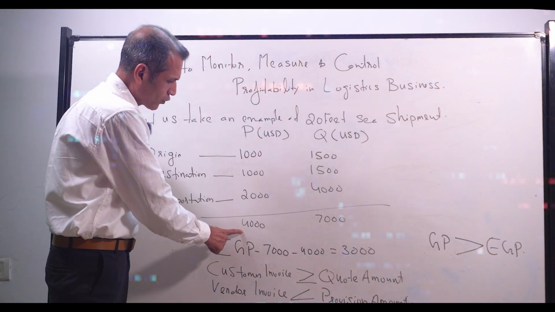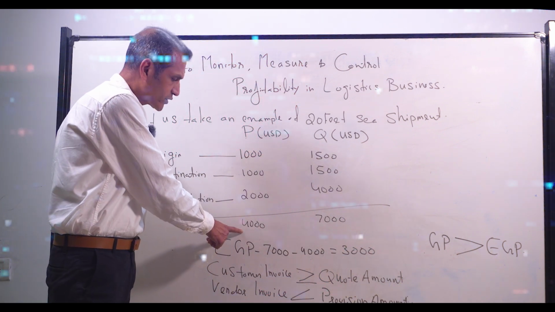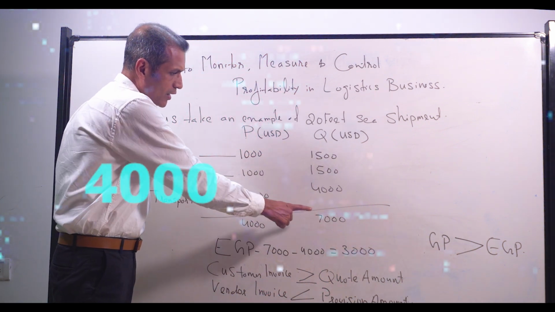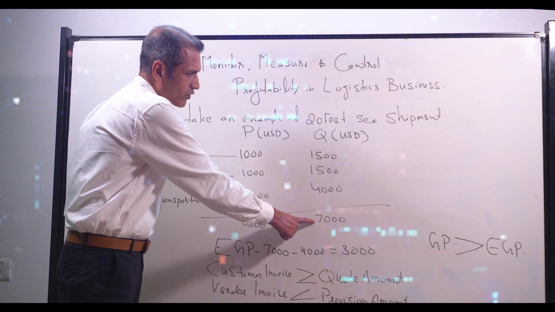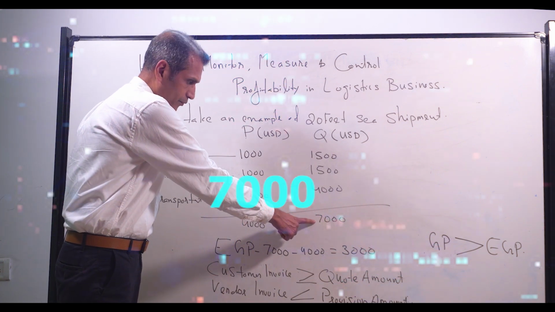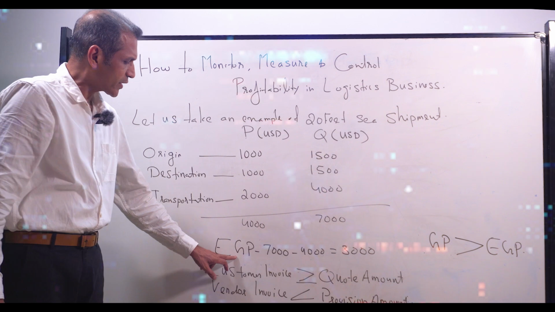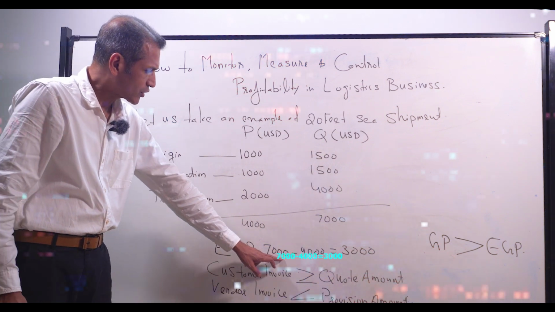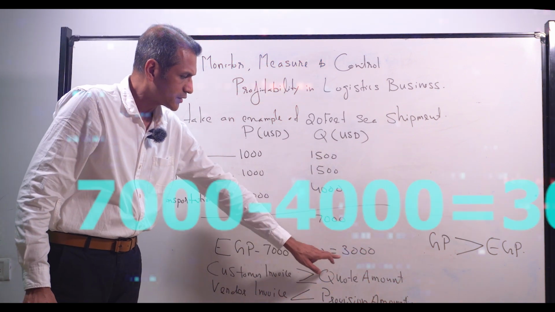So the planned amount, or the planned expense or the provision, will be 4000 USD and the quote amount will be 7000 USD. So our expected gross profit will be 7000 minus 4000, 3000 USD.